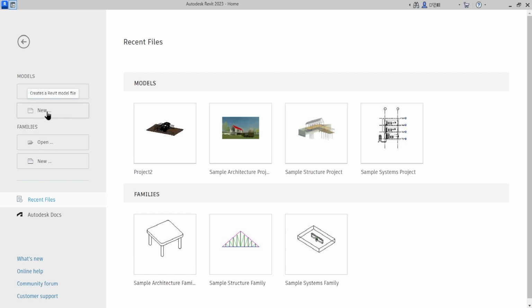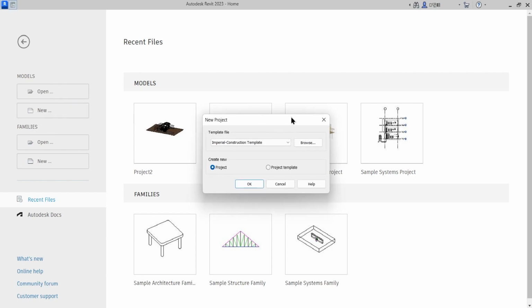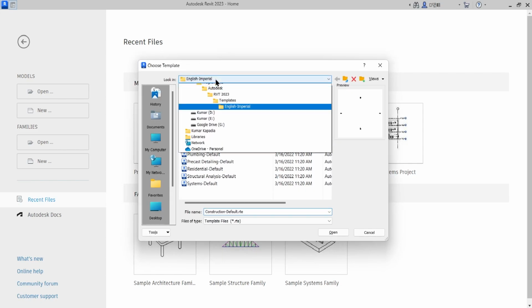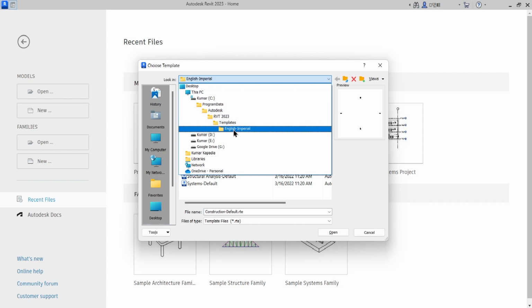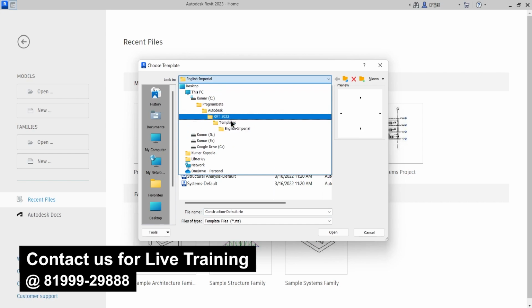Okay, so whenever you open this and create a new Revit model, this dialog box will pop up which says new project, and if you have installed all your libraries properly, then from there you'll be able to access this imperial architectural template or metric, whatever you want, metric architectural template or imperial, one and the same. Okay, and if I just click browse, then it will take you to this particular location wherein all the necessary files needed to work with Revit are installed.